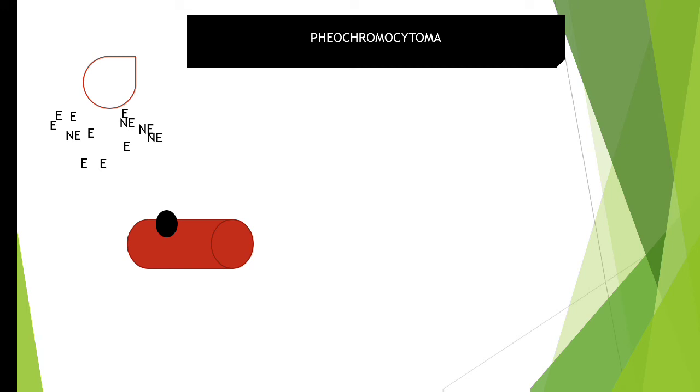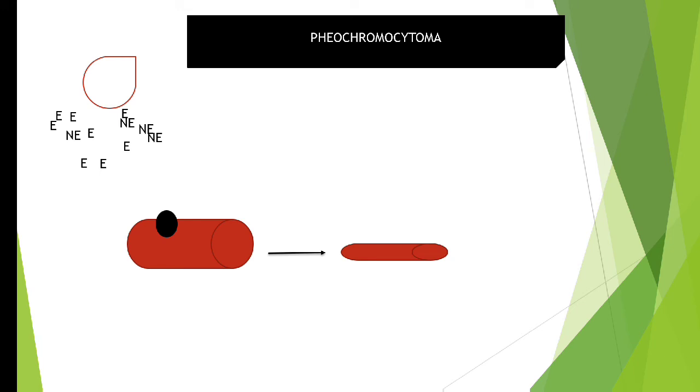Okay, and what will happen when this epinephrine, norepinephrine or any other kind of catecholamine interacts with the alpha receptor present on the blood vessel? It will lead to vasoconstriction, and because of vasoconstriction there will be a severe hypertension. Okay, and since it is a tumor, it will not last for half a day or 1 hour or 2 days or 3 days. It is a tumor for a longer period of time.